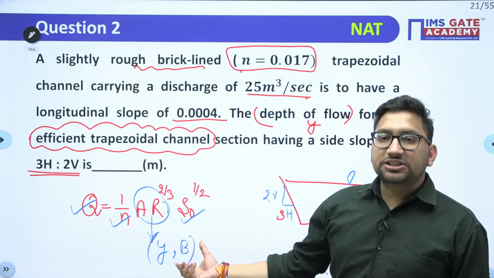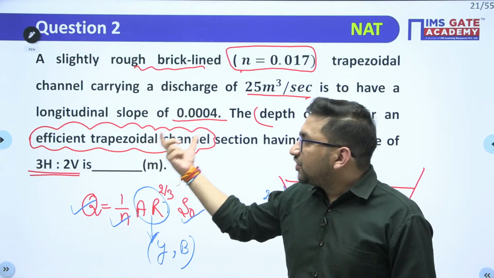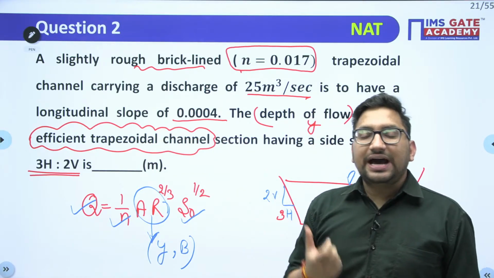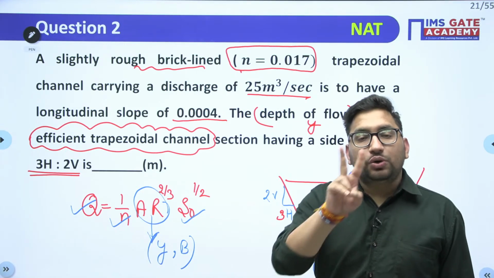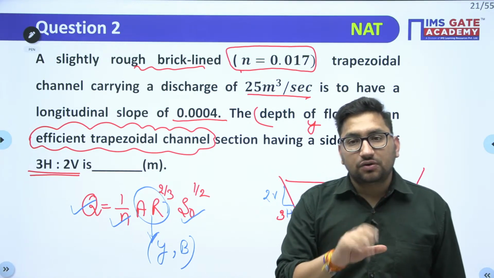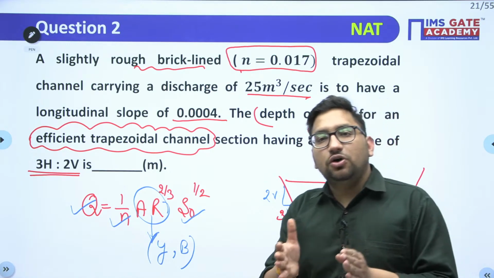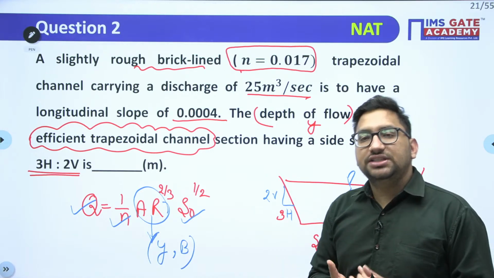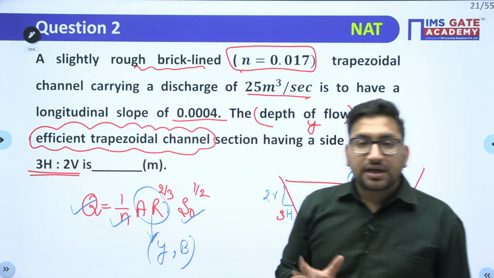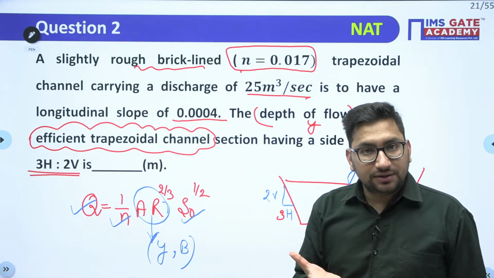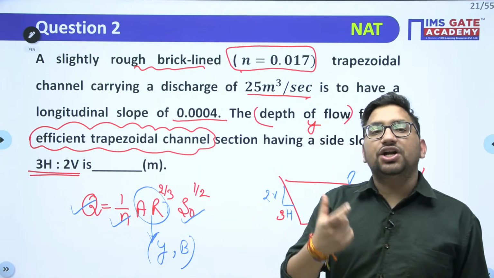Now, to eliminate this particular B value, it is given that this is an efficient trapezoidal channel. And now remember, we have seen two types of cases in a trapezoidal channel. What were those two cases? In one we can change the side slope, and in the second we cannot change the side slope. If you see this particular value here, side slope is given to you. It means the side slope you cannot vary. It means you have to apply condition number 1.